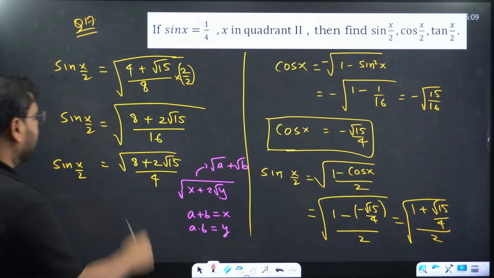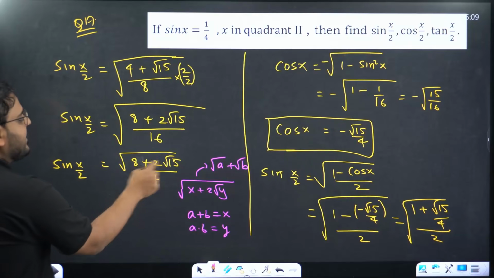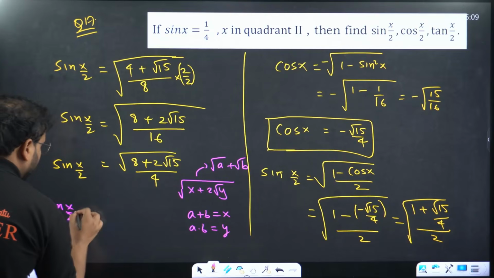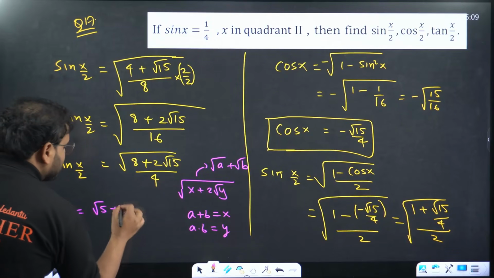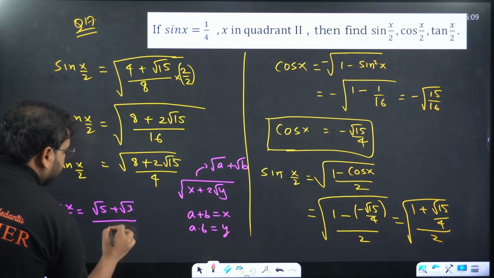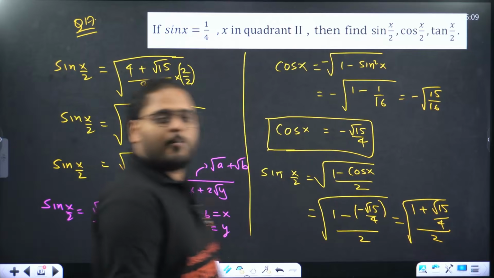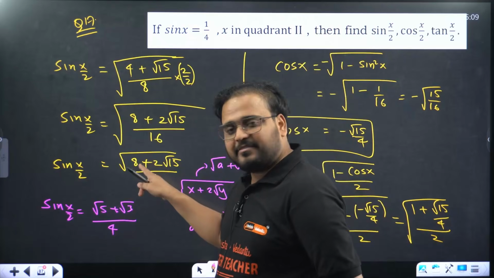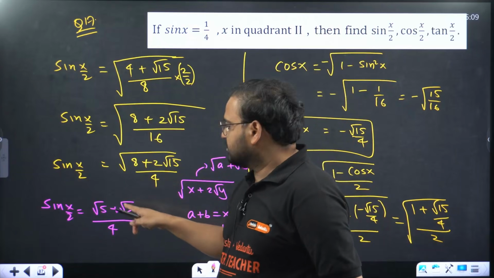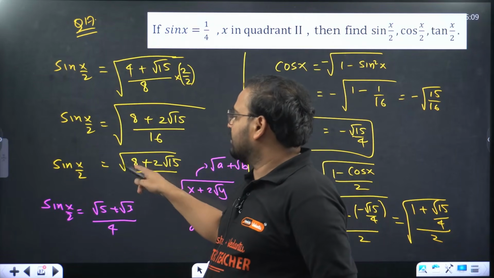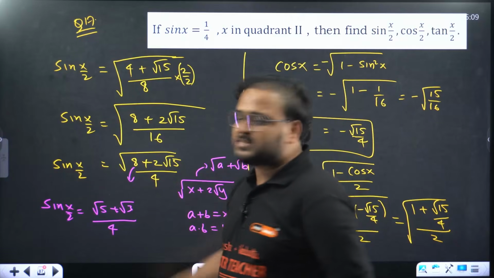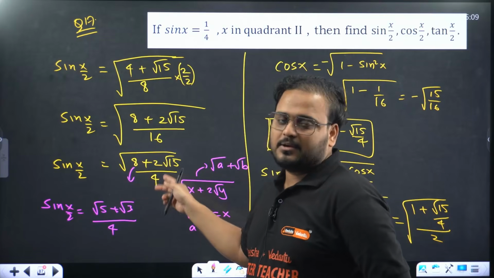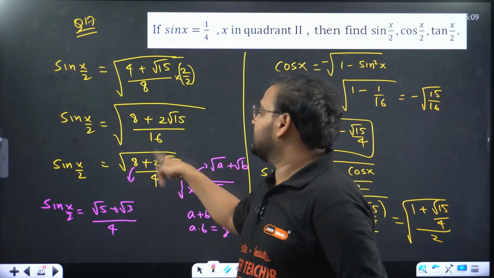How come, sir? Think. I take here 5 plus 3 is 8 and 5 into 3 is 15. This question over here becomes sin of x by 2 equals to root 5 plus root 3 by 4. I hope you understand how it is happening. Because square of root 5 will be how much? 5. Square of root 3 will be how much? 3. So basically you are having a square plus b square in this only. This 8 represents a square plus b square. And what is this? 2 root 5 into root 3, that is 2ab. It's becoming root 5 plus root 3 the whole square inside the root.